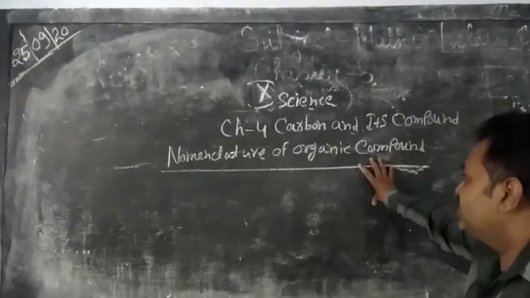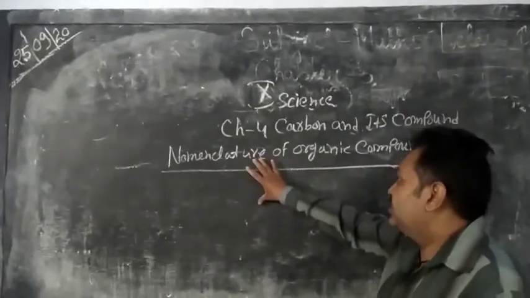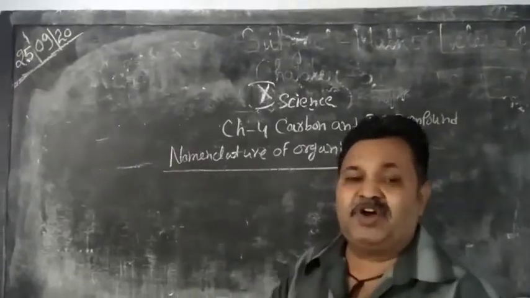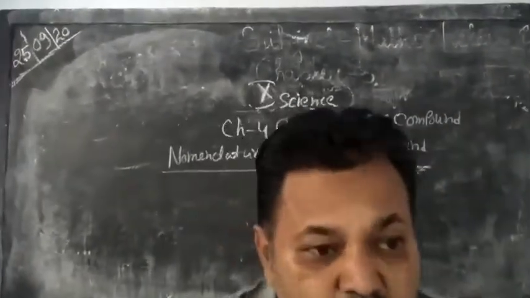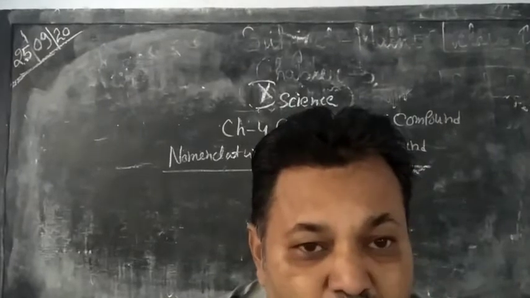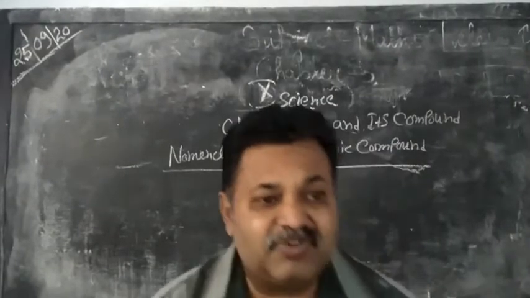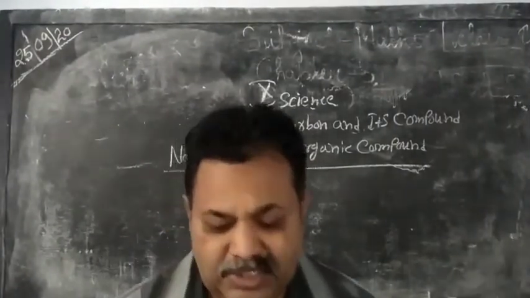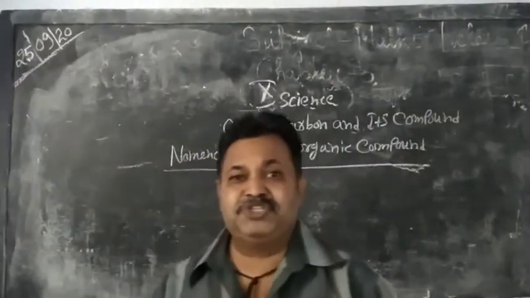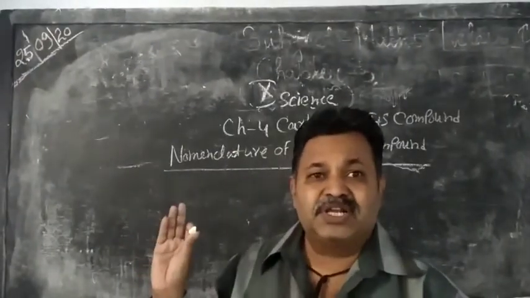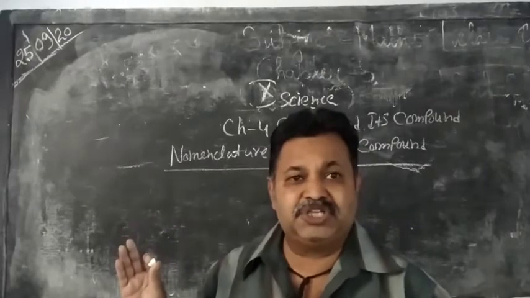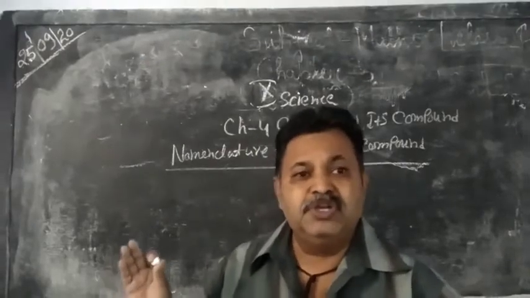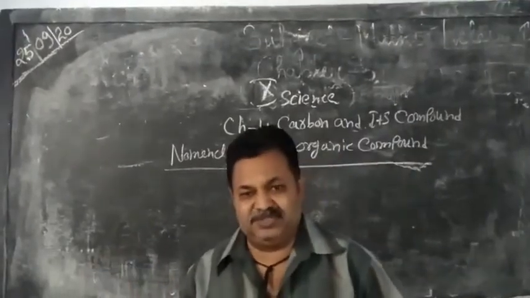Now in this lecture we will discuss the nomenclature of organic compounds. So many organic compounds are there, so nomenclature is the most important work. First, we have to name an organic compound on the basis of the carbon chain. The number of carbons present in the carbon chain we use as a prefix, and its functional group we use as a suffix.